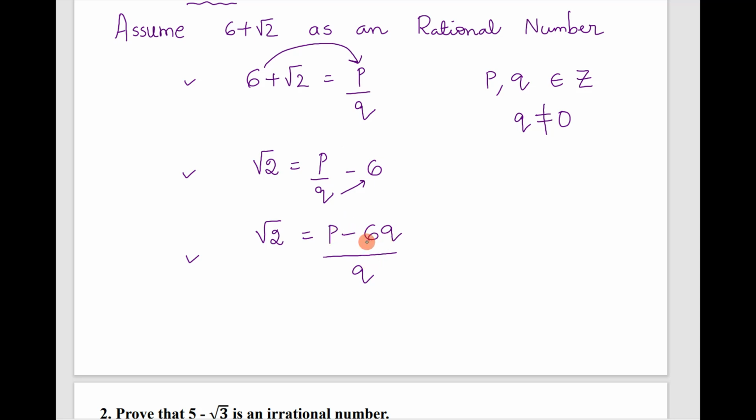Now we need to write a few simple statements. This implies this part, that is the RHS part, that is P minus 6Q.